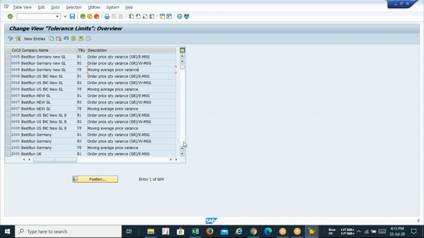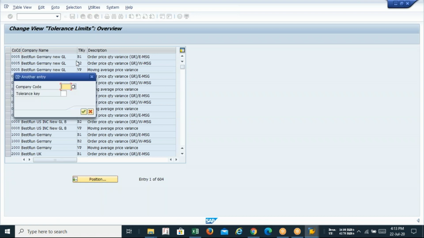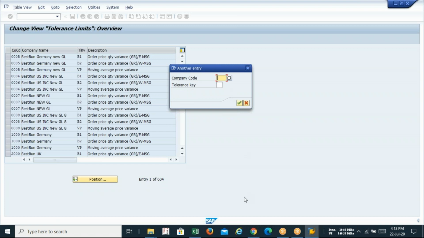So tell me one thing, guys, go with the new entries or select from the existing, because every company code has these 3 configurations. You can see that these 3 company codes have 3 tolerance keys. So which will be the better option? Create key, copy. So for the first time we'll be creating, next time we'll be copying. So click on the position. From which company code are you going to copy this? ICSI.